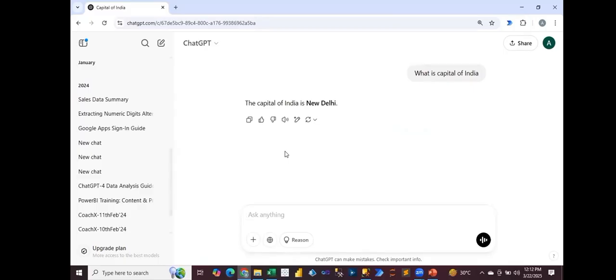Now, if I define the question more, if I say, what is the capital of India, and also provide the population of India.